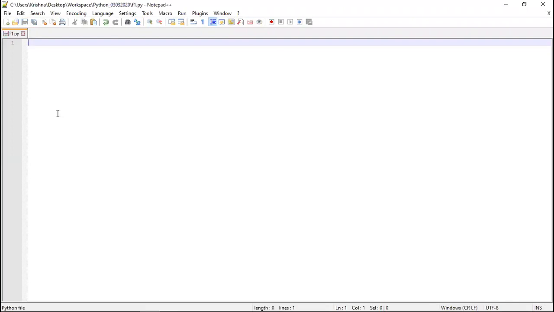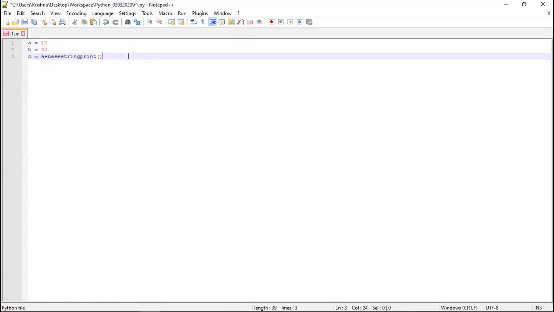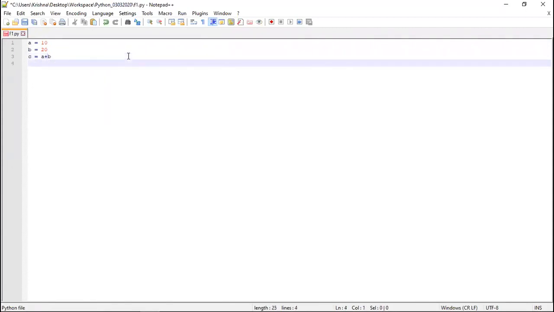Now I'm writing one simple code here. A is equal to 10, B is equal to 20, C is equal to A plus B, and then print C. Okay, I have saved this code.